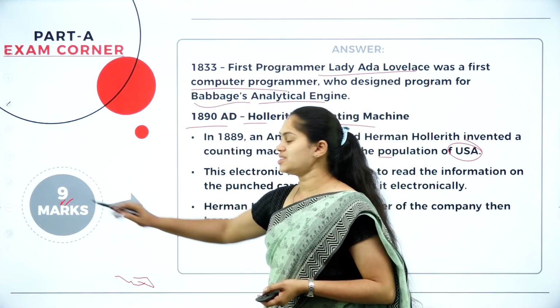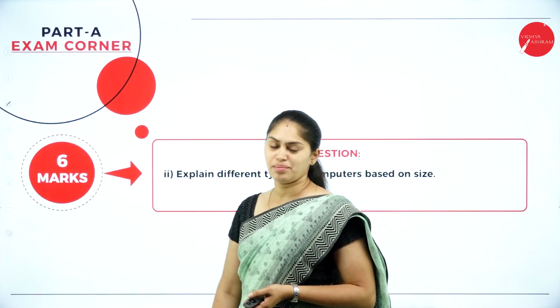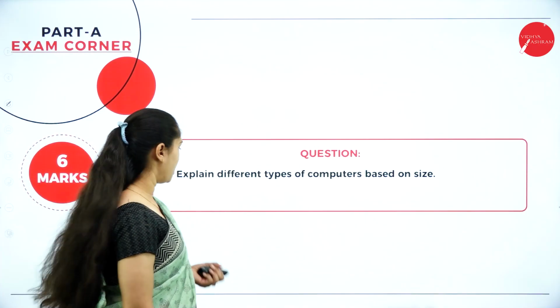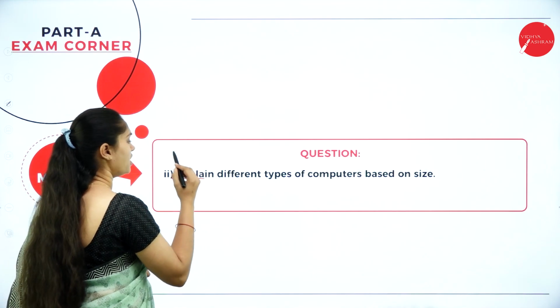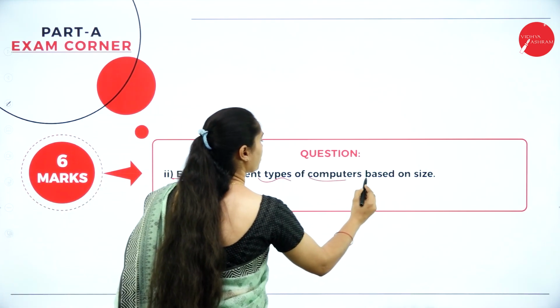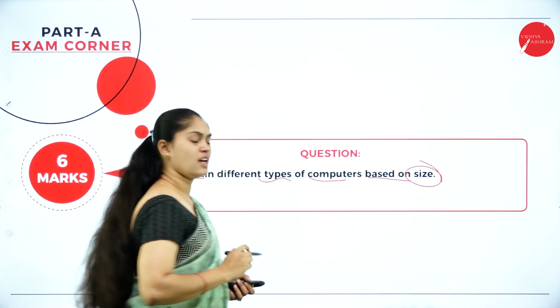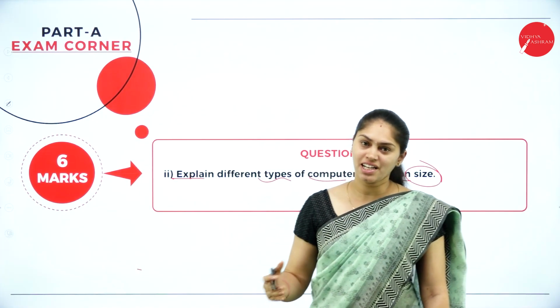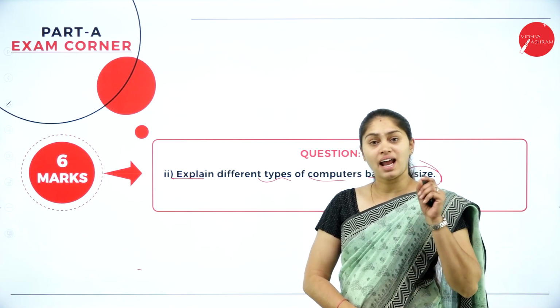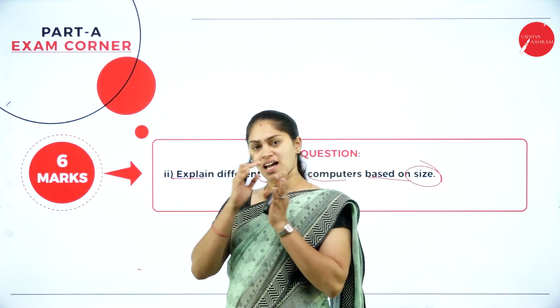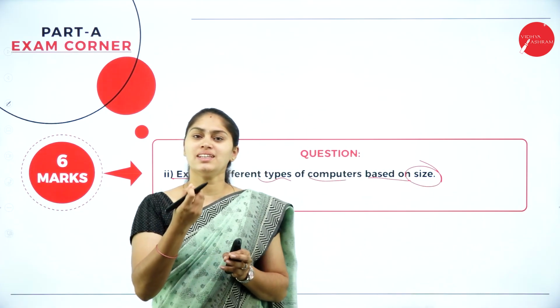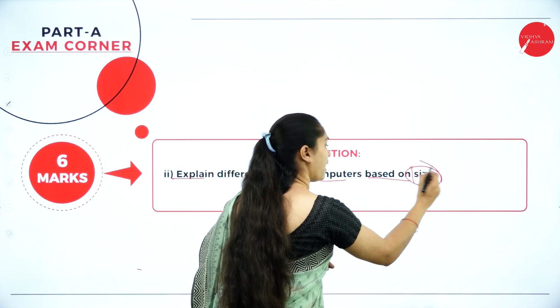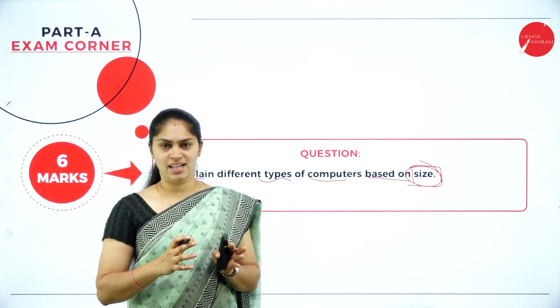If it is for 9 marks, obviously the next question will be for 6 marks. Totally 15, no? That's why. So what is the second question? Explain different types of computer based on size. Already you know the different types of computer. We have analog, digital and hybrid. So they are asking what are the different types of computer we have based on the criteria called size. Based on its size, we have to make a categorization.